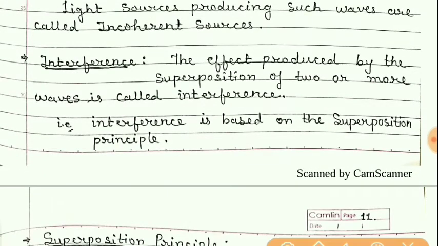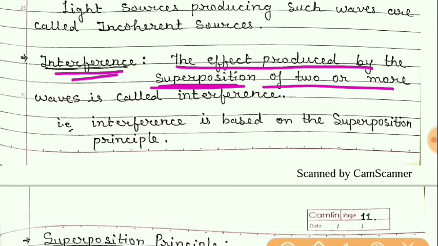Now about interference. Interference means the effect produced by the superposition of two or more waves.